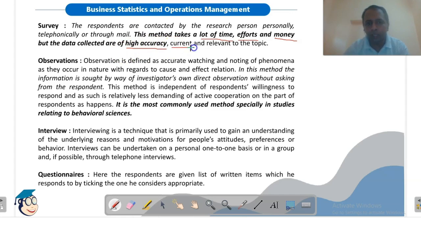It will be current, because we are collecting the present information, and because we are asking questions which are related to our topic, this data is relevant to our topic also.